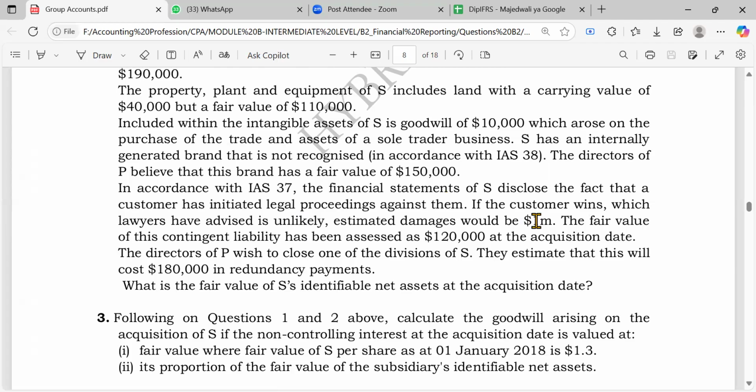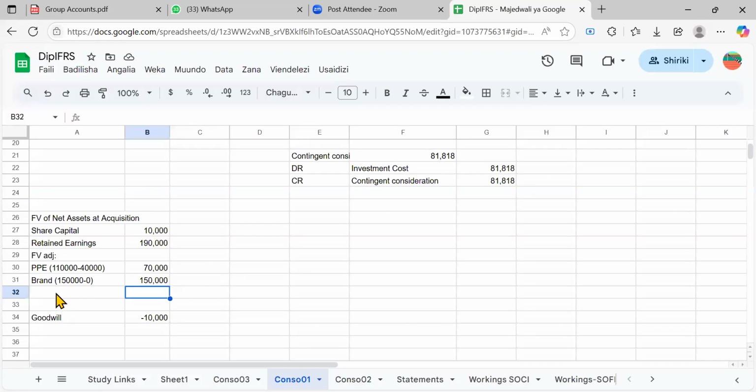Also, the fair value of this contingent liability has been assessed as 120,000 at the acquisition date. So at the acquisition date, the fair value of this contingent liability is how much? It is 120. Usually we don't record the contingent liability, but for consolidation purposes, you do record it.